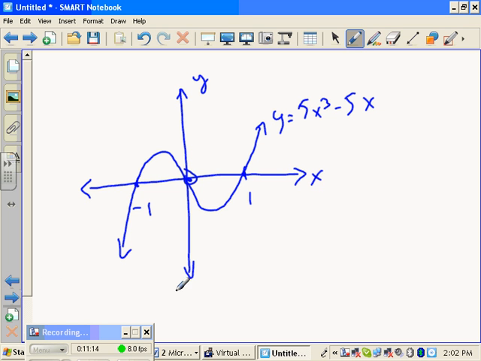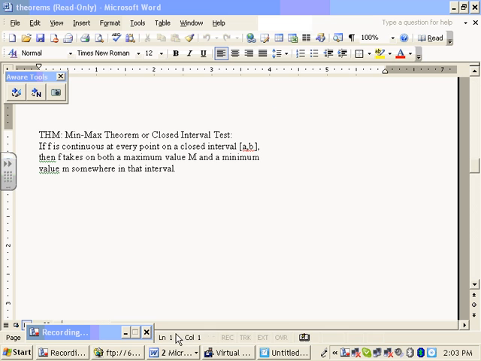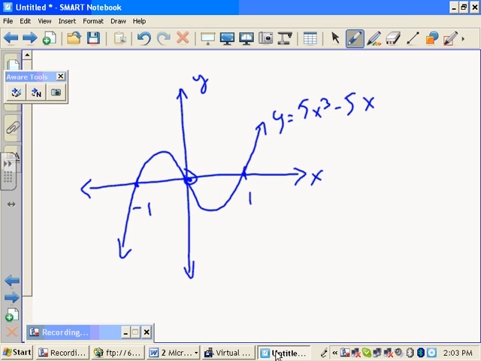So look what the statement of the theorem said. If f is continuous at every point on the closed interval from A to B, then f takes on both a max and a min somewhere in there. Okay. Well, yeah. If you're talking about the closed interval, I'm not talking about every single real number x. I'm talking about a closed interval, say from -1 to 1. Isn't there a max? Isn't there a min?